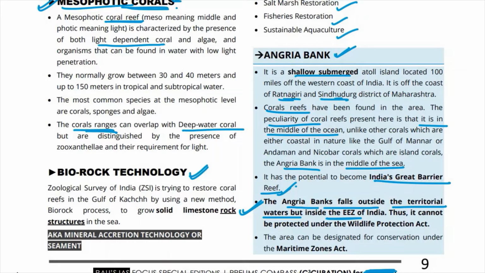Exclusive economic zone basically, see, this is defined by the UN clause as a zone in the sea over which a sovereign nation has certain special rights with respect to the exploration and usage of marine resources. So it is not in the territorial waters of India, but it is in the exclusive economic zone region, और इस वजह से it cannot be protected under the Wildlife Protection Act. All right, and this area can be designated. इसको कैसे conserve किया जा सकता है? It can be conserved using this act, that is the Maritime Zones Act.